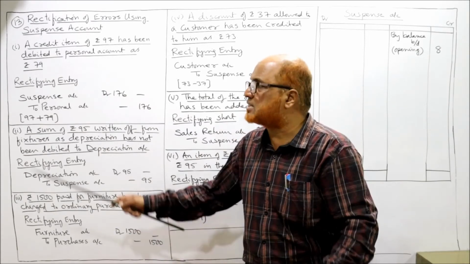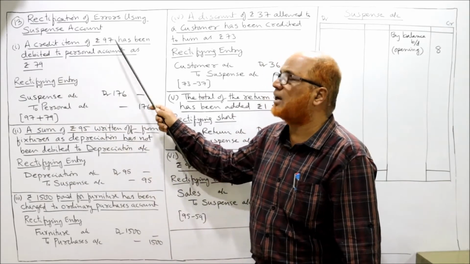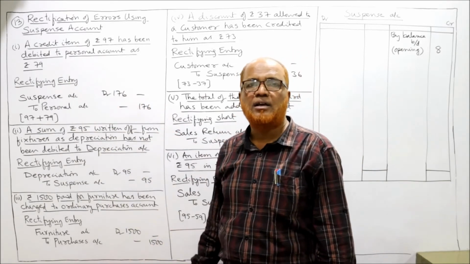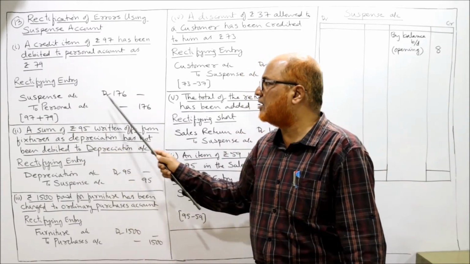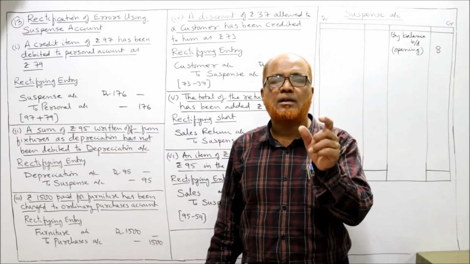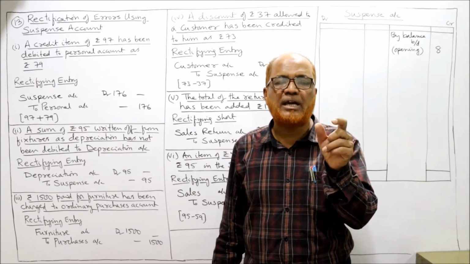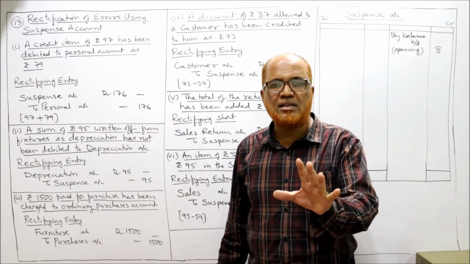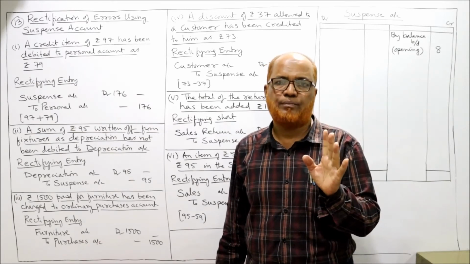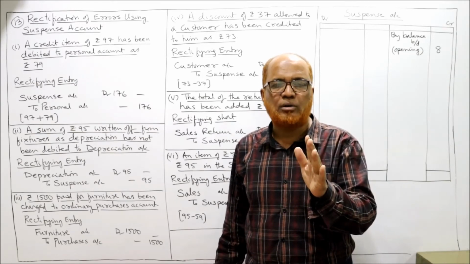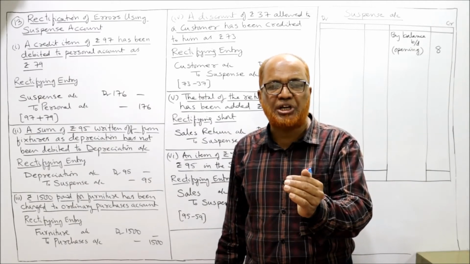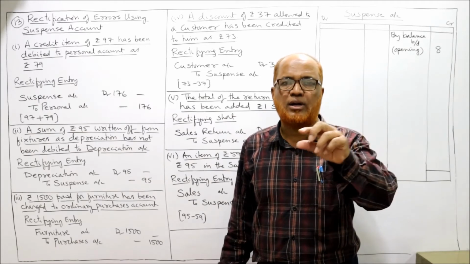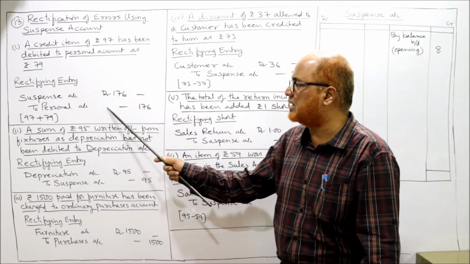So we have to credit 79 and also we have to credit 97. If you add up 97 plus 79, you'll get 176. That means the personal account should be credited by 176. The error is there only in personal account. So personal account is credited, suspense account will be debited. The entry will be suspense account debtor to personal account 176.